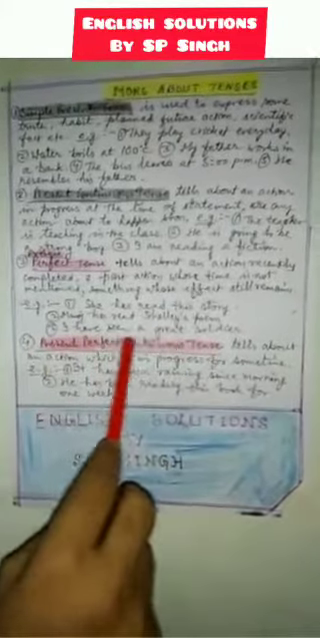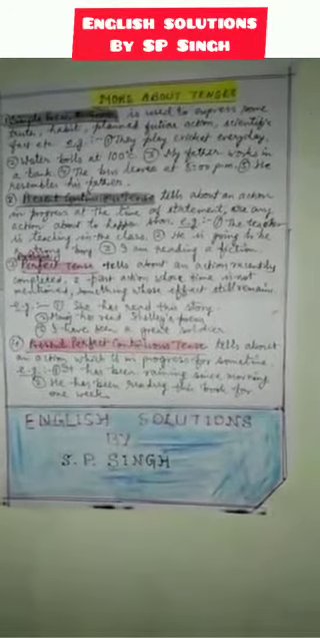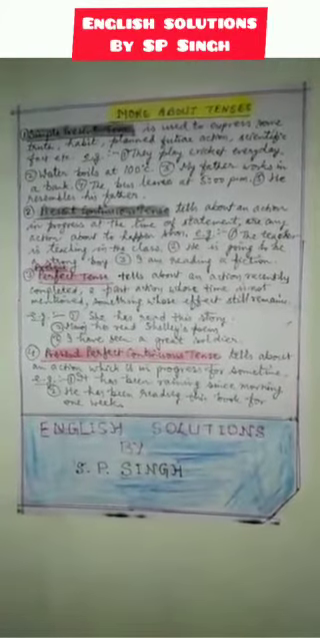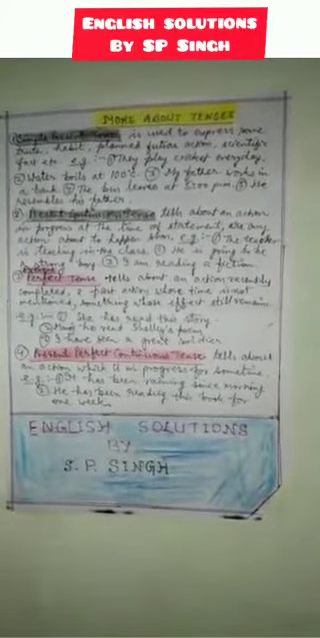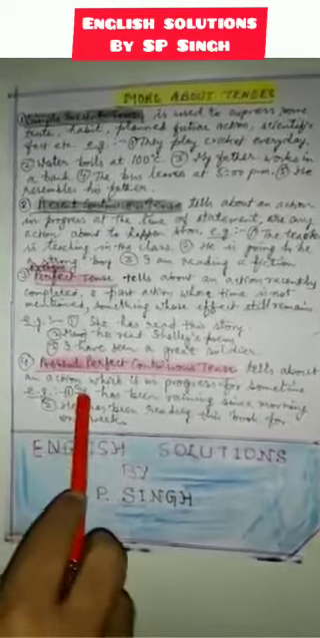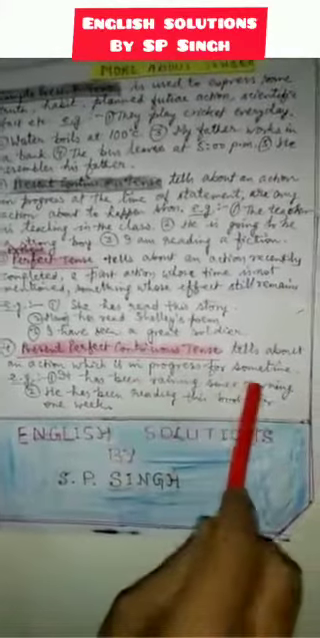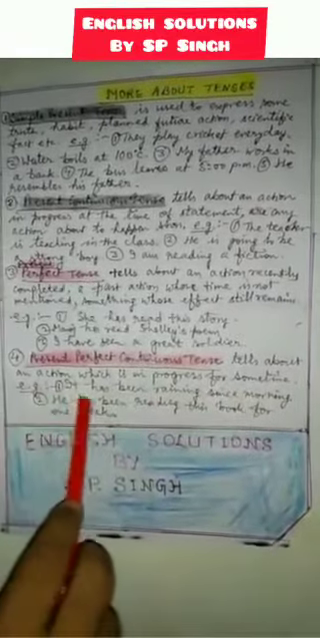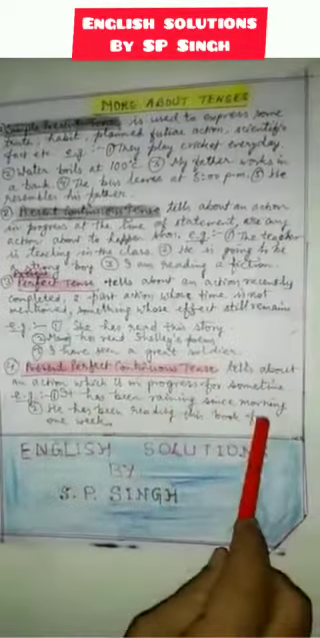Present perfect continuous tense tells about an action which has been in progress for some time. So here you will get the duration of time or the starting time. Examples are, it has been raining since morning. Second is, he has been reading this book for 1 week.